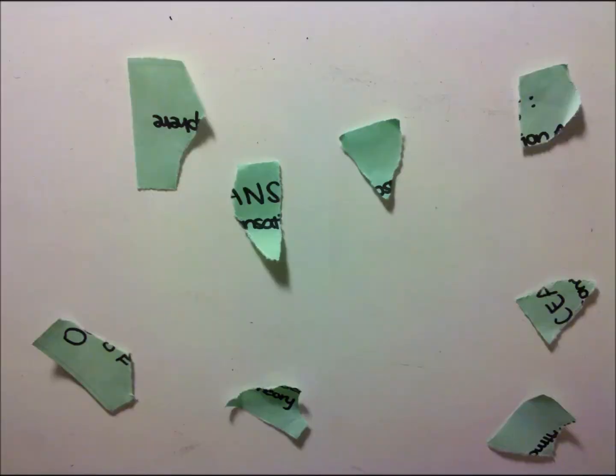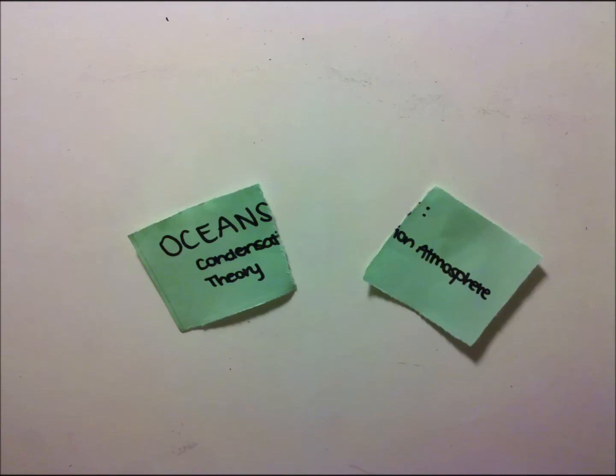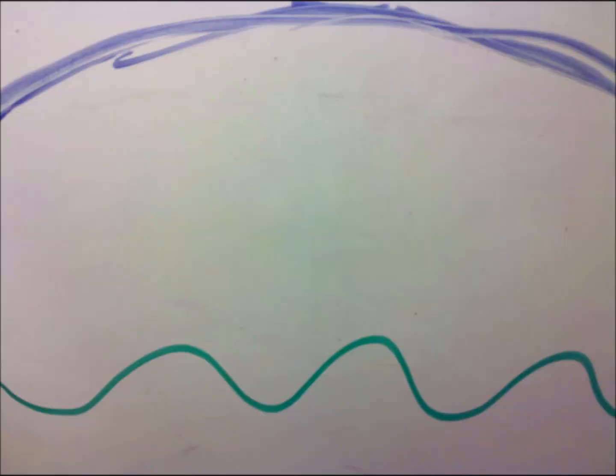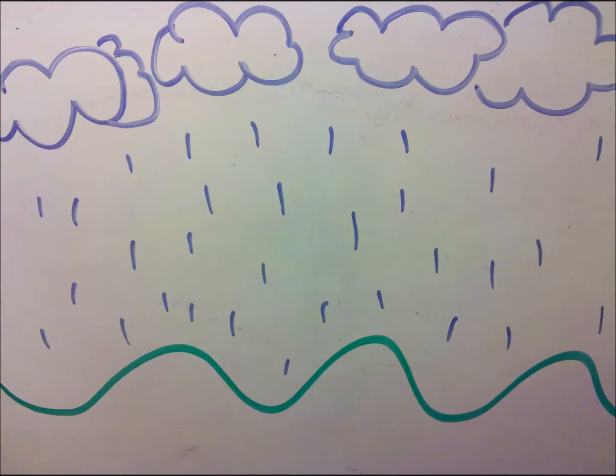There are three theories for the origin of the oceans. It is commonly accepted that all three were combined to form the oceans. The first one I'll explain is the condensation atmosphere theory. Earth has one of its early atmospheres. All at once, the atmosphere condensed and rain fell. This made up part of the oceans.